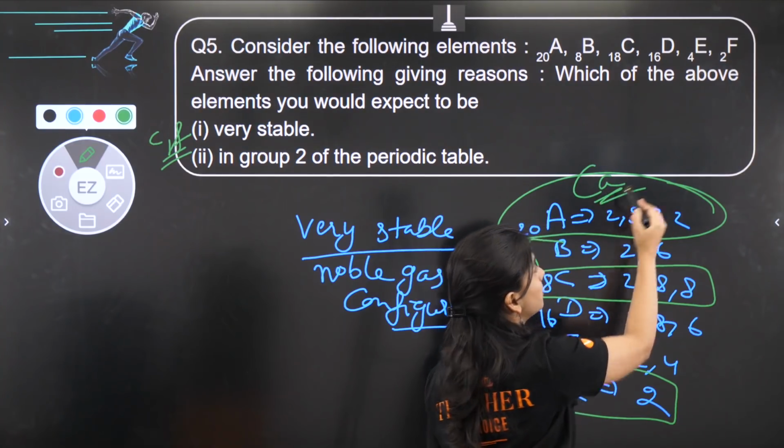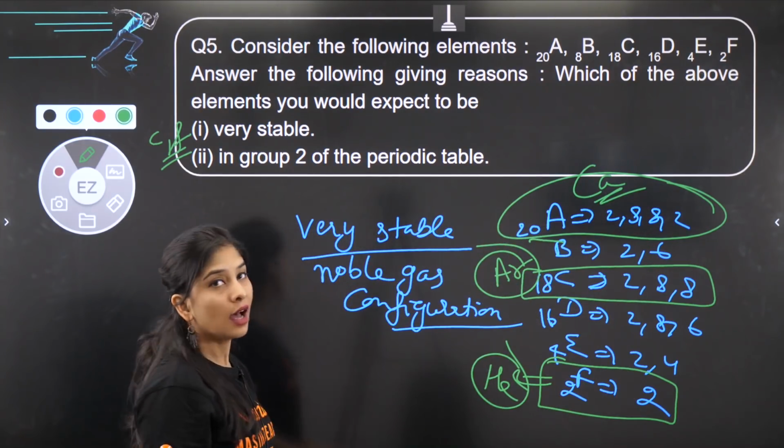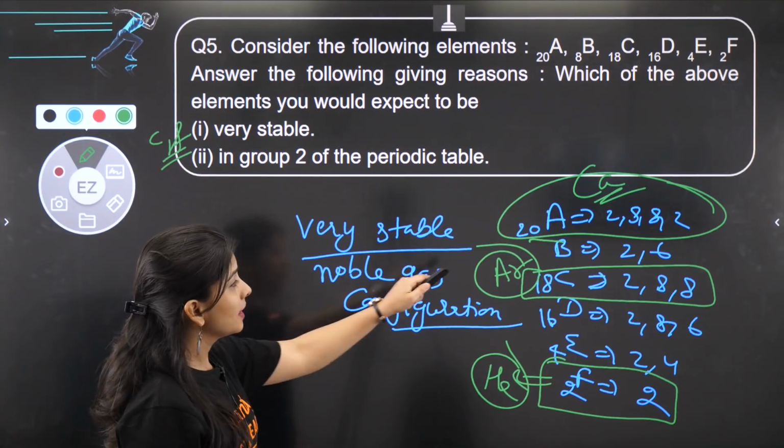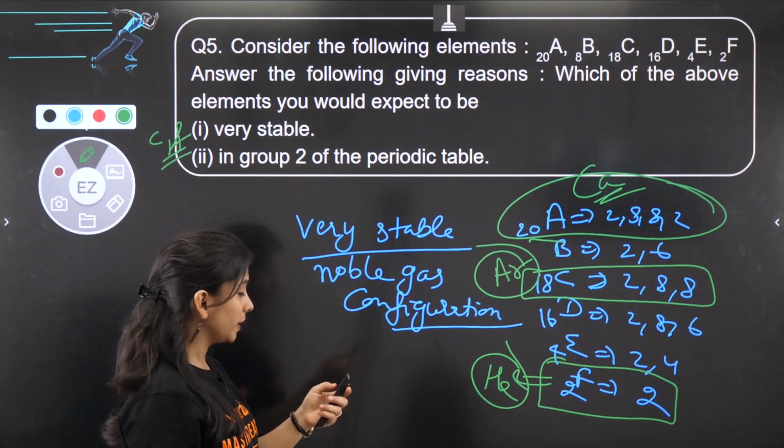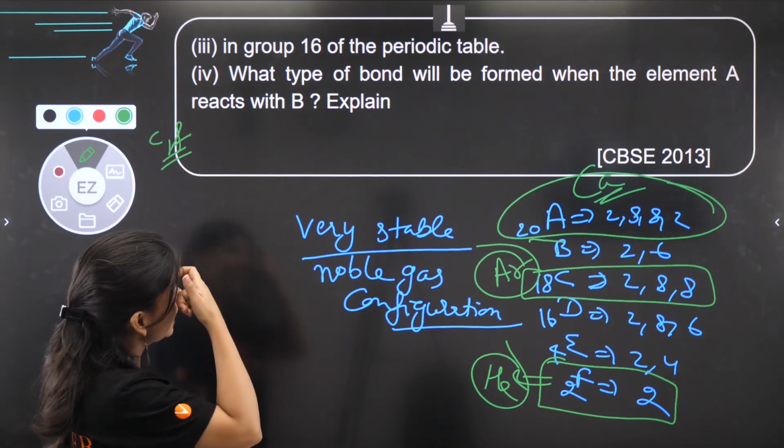2, 8, 8, 2, which is calcium, right? So calcium is the answer for this, that is alphabet A, having 20 as the atomic number. So let's go for the next part.